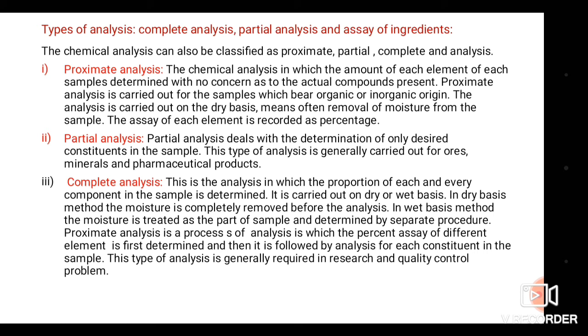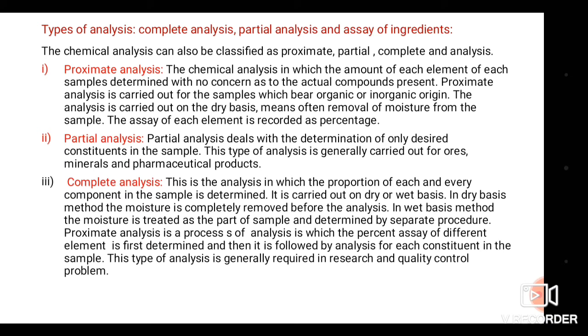So the chemical analysis in which the amount of each element of each sample is determined, so each element from each sample is determined, such type of analysis is known as proximate analysis. Proximate analysis is carried out for samples which bear organic or inorganic origin.